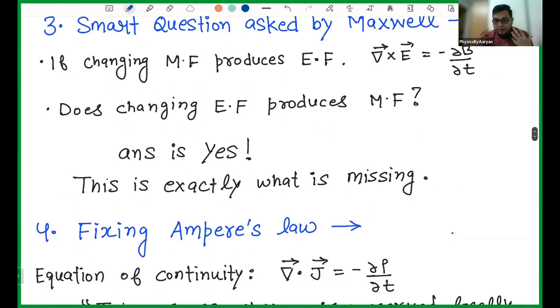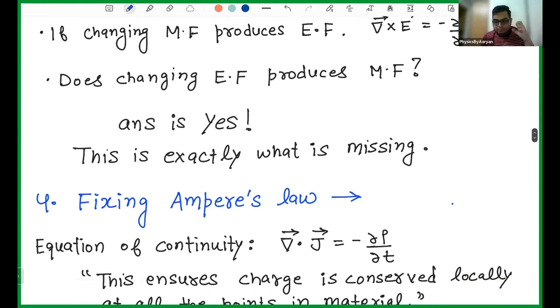And when he developed this idea more, he found out that yes, the answer is yes. And this is exactly what is missing. Exactly this is what is happening. Whenever the electric field is changing, it is producing magnetic field. That is the missing key in this entire theory. He removed that gap. He filled that gap with this missing piece. So this was a piece which was missing in the electromagnetic theory done before Maxwell, and he pulled this piece in.